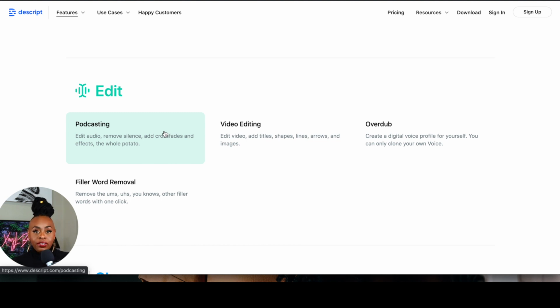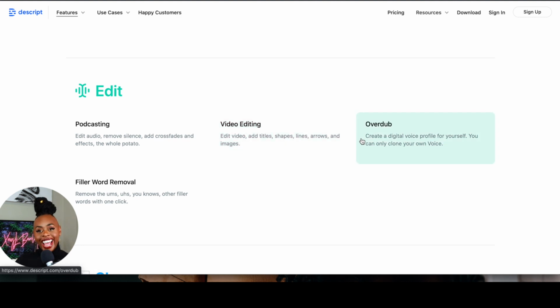So whether you have a podcast, you're able to edit podcasts. And the really cool thing about Descript is that you are able to take those words, but you're actually able to edit with words. And we'll kind of walk through that in a little bit. But listen, you can edit your videos in Descript as well. Guys, game changer.